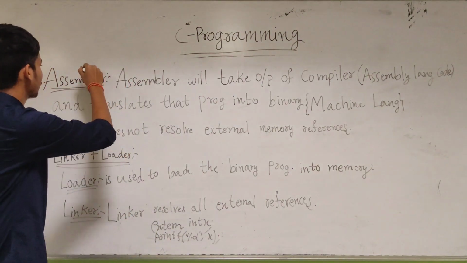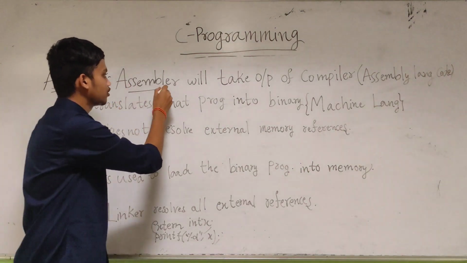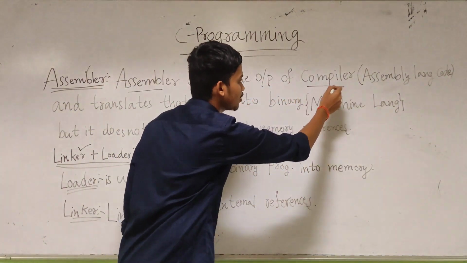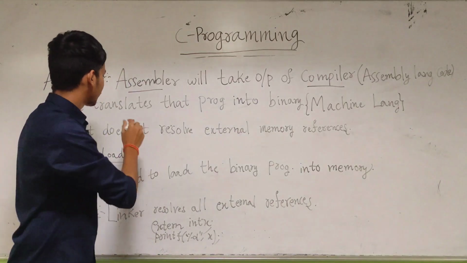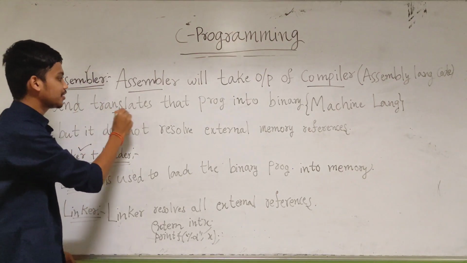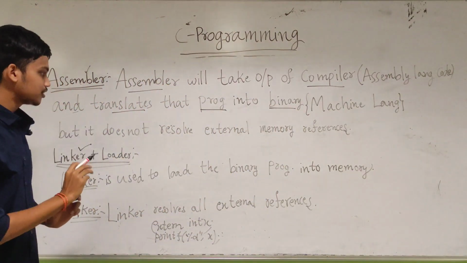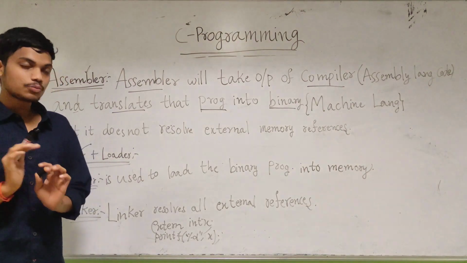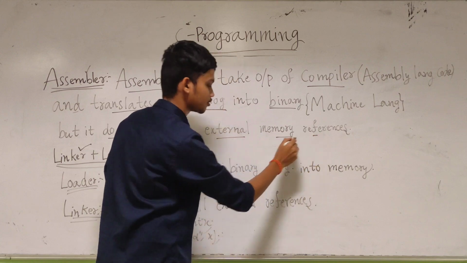Now we are discussing the assembler and the linker plus loader. The assembler will take the output of the compiler. The compiler generates assembly code. That assembly code will be taken by the assembler, and it will translate the program into binary language, meaning 0-1 language. It can be understood by the machine, but it does not resolve external memory references.